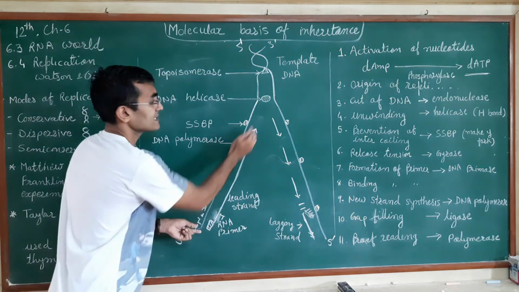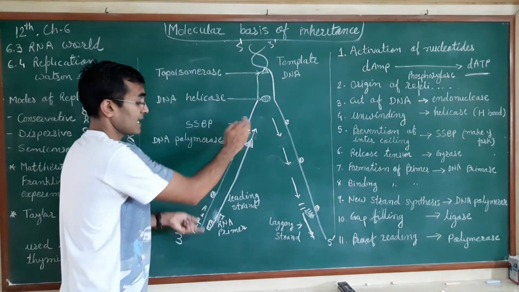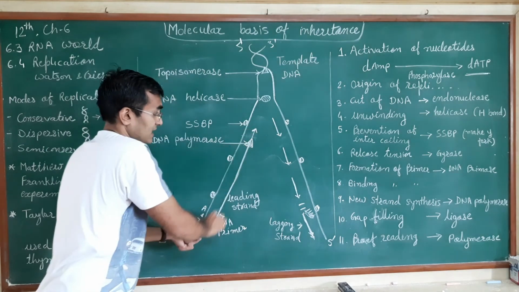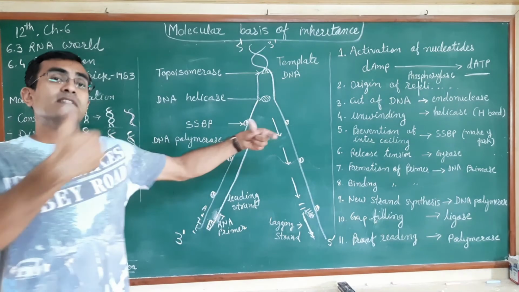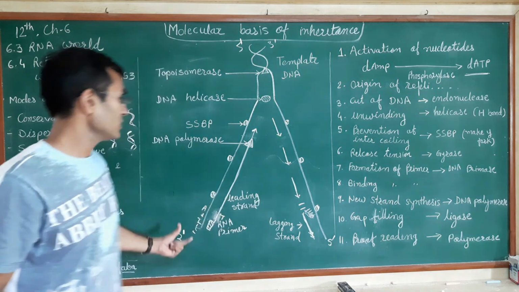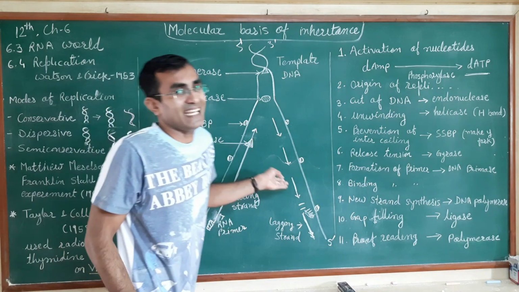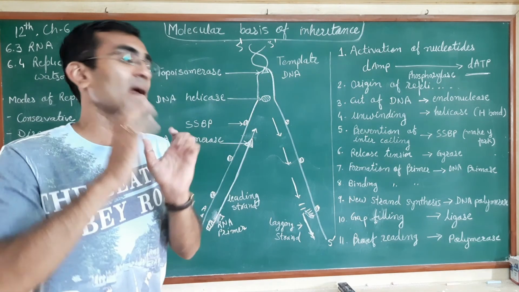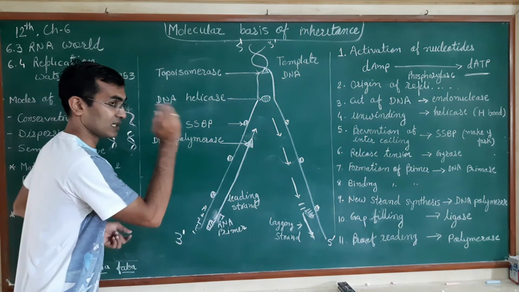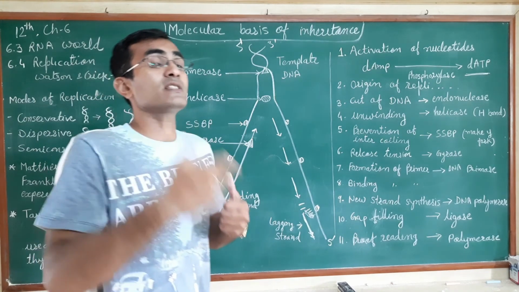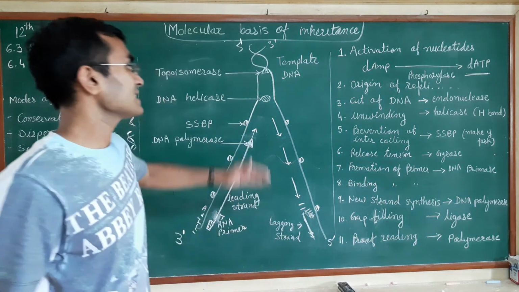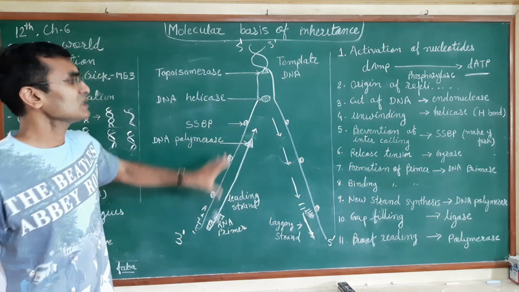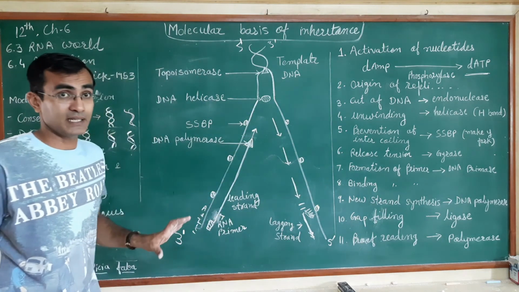Okay, this strand is complete from this side to this side, because this strand is made in an intact form or in a continuous manner, that is the leading strand. So leading strand, and the other has a lacking, that's why it is called the lagging strand. Not that's why, but we can remember in such a way that the continuous strand is called the leading strand, and जिसके अंदर कुछ lacking होता है, that is called the lagging strand. Understand? So both the strands are complete.